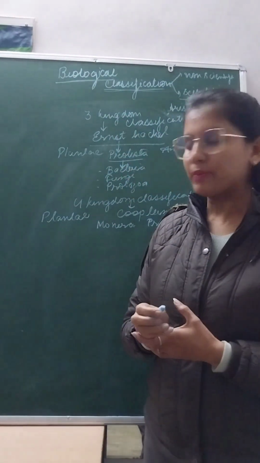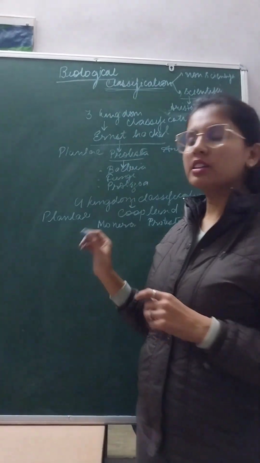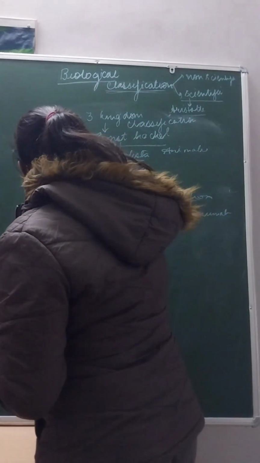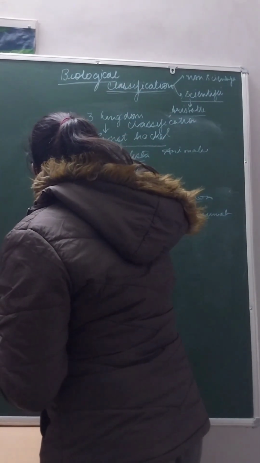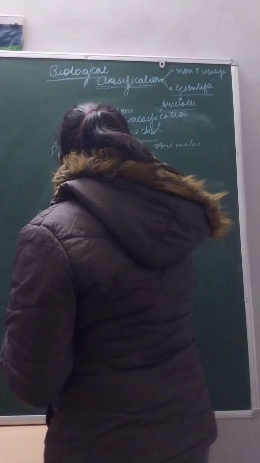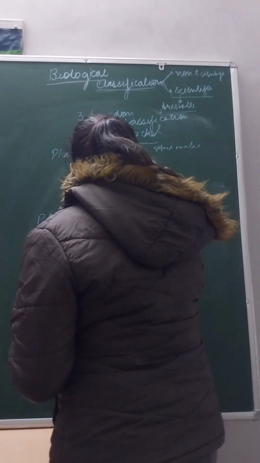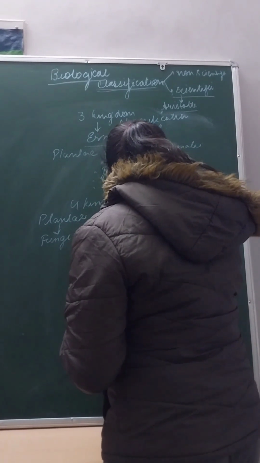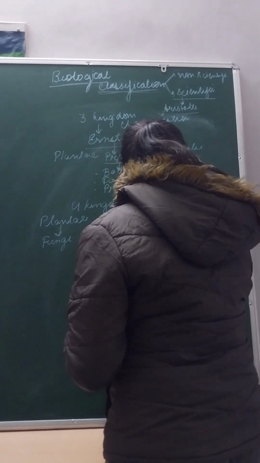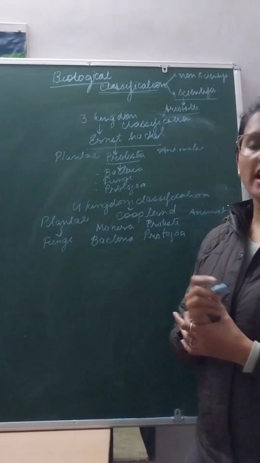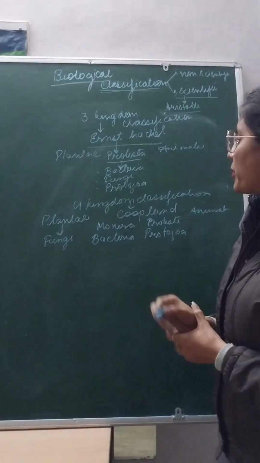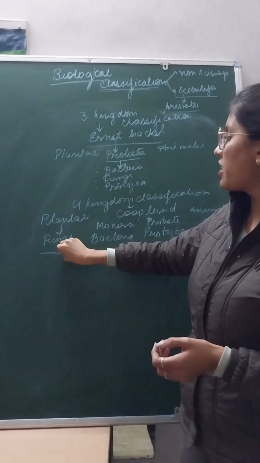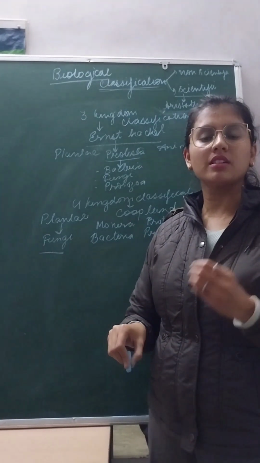In Plantae, we have plants, all types of plants. Other than that, 4 kingdom classification put fungi in Plantae. In Monera, we have bacteria. In Protista, we have protozoa. In Animalia, we have all the animals. So, the main drawback of 4 kingdom classification was that fungi was still not put in the right place.